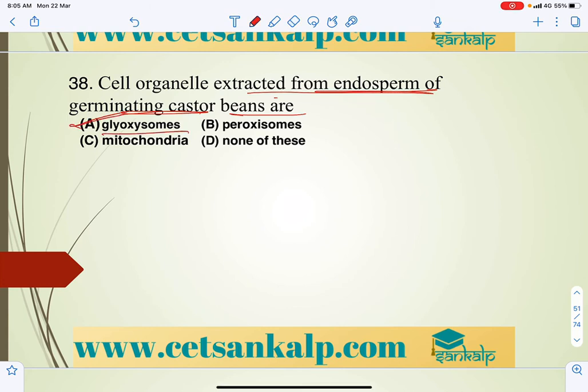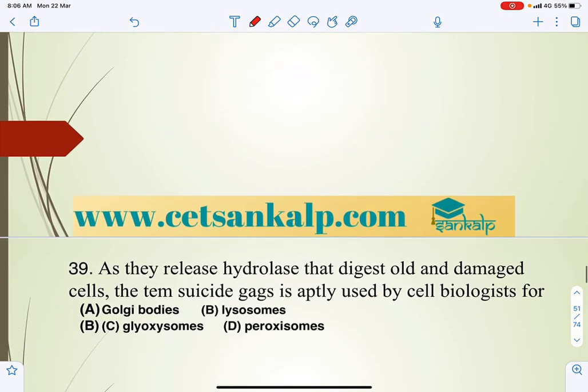Glyoxysomes play a major role in converting the stored starch into glucose, so the organelle extracted from the endosperm of germinating castor beans is the glyoxysome.